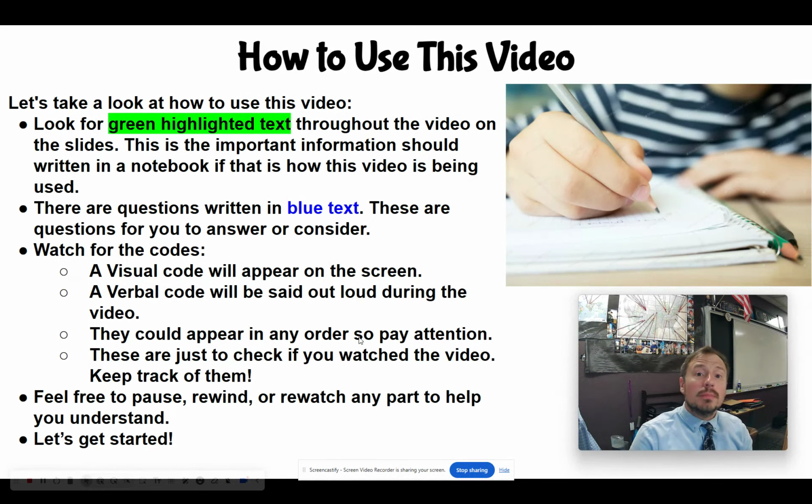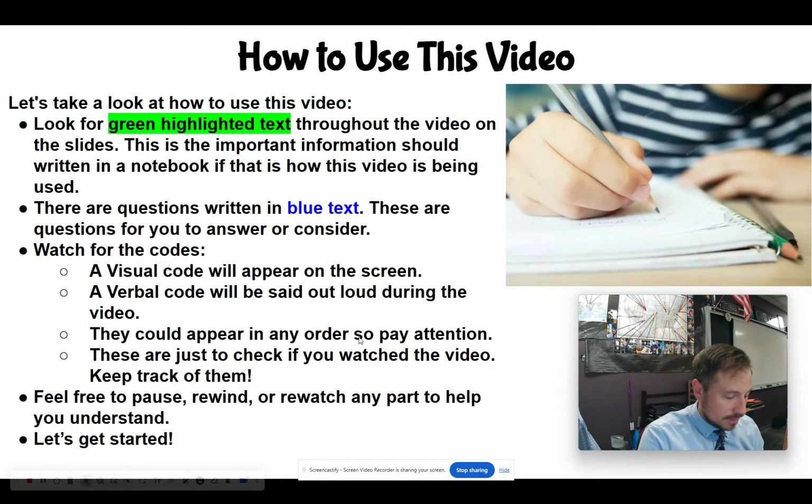Now, there's also going to be blue text. These are questions for you to answer to practice the material or questions for you to consider. Now, throughout this video, there's going to be two codes. One's going to be a visual code that pops up, and one's going to be a verbal code said by myself. So they can appear in any order. They're just going to be three numbers. They're randomly generated. So pay attention and get those codes.